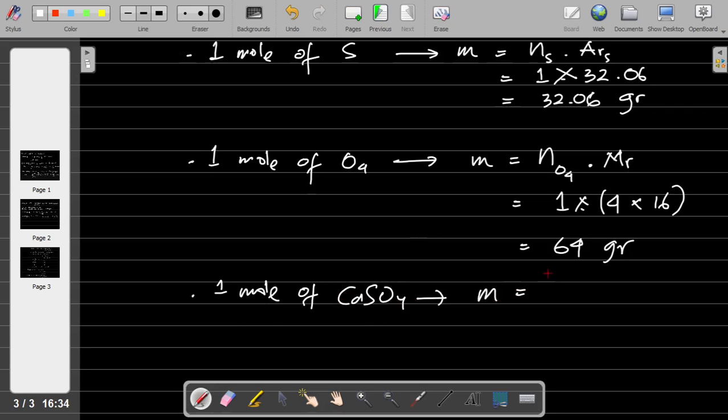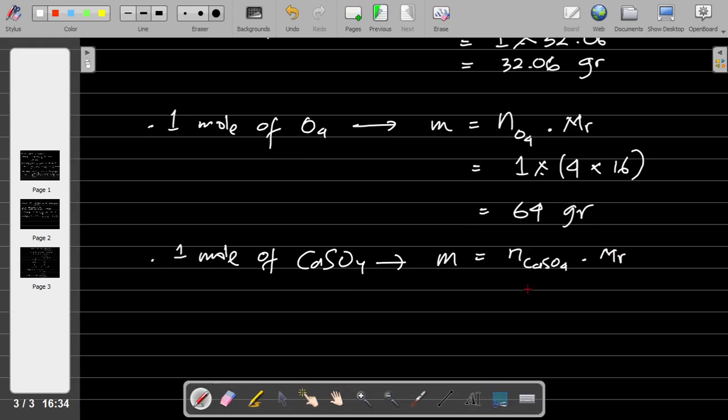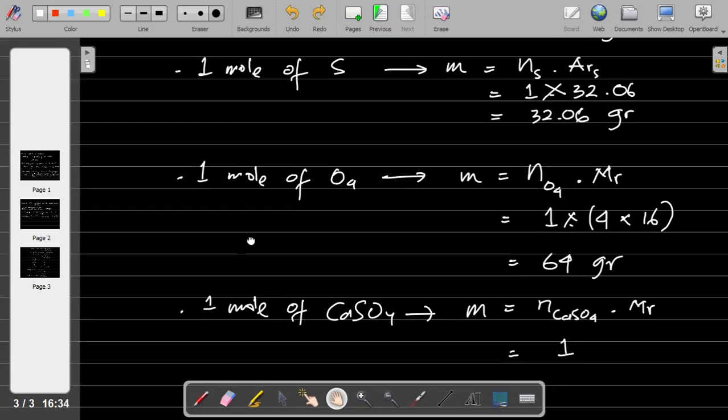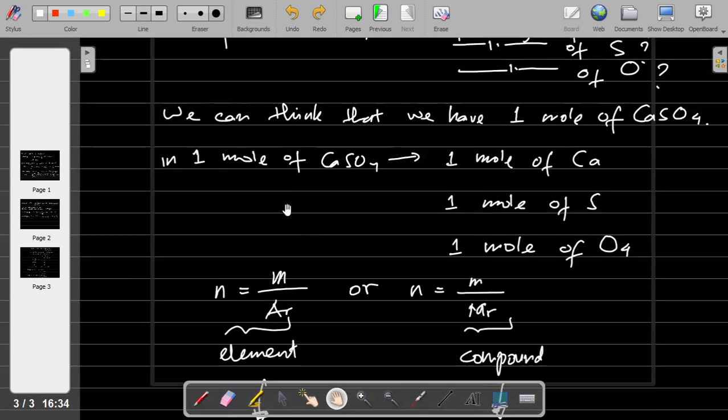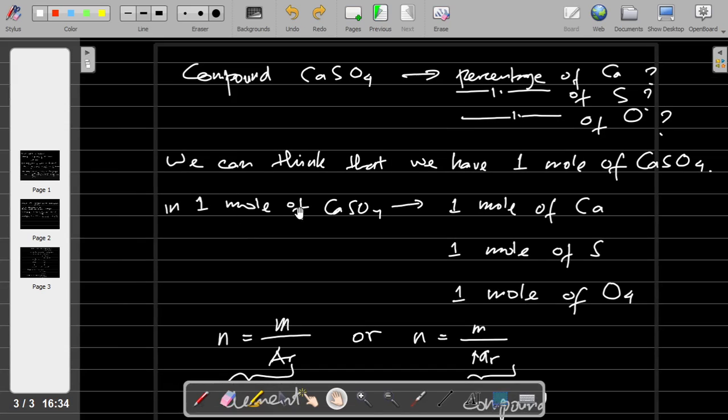So this is m, and this is n, the mole of CaSO4, times Mr. This is 1 because we have 1 mole of CaSO4. Remember, in 1 mole of CaSO4 we have 1 mole of Ca, 1 mole of S, and also 1 mole of O4.